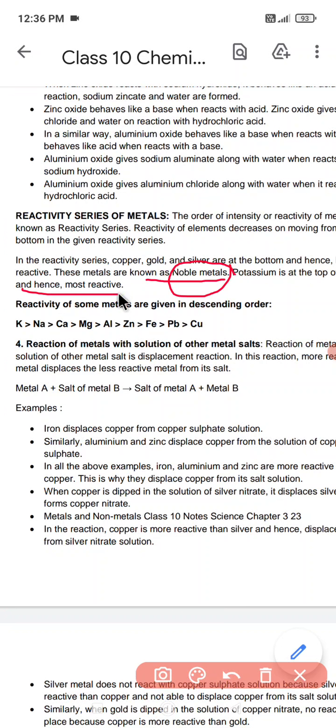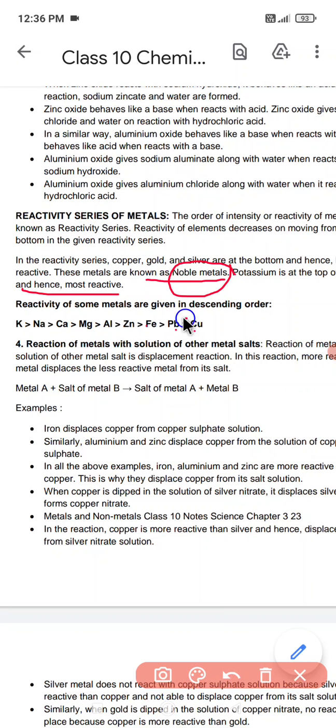When we arrange the metals in the series, we have this specific order: potassium is at the top, then sodium, then calcium, then magnesium, then aluminium, zinc, ferrum, lead and copper. In this way we are arranging the metals.